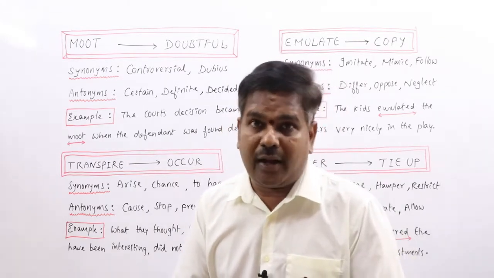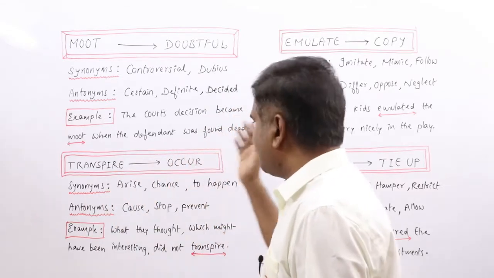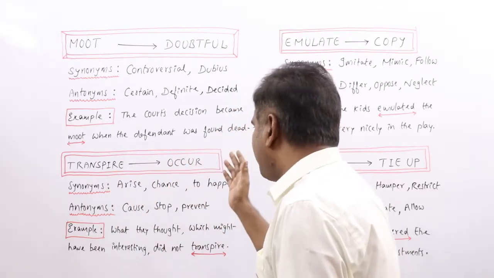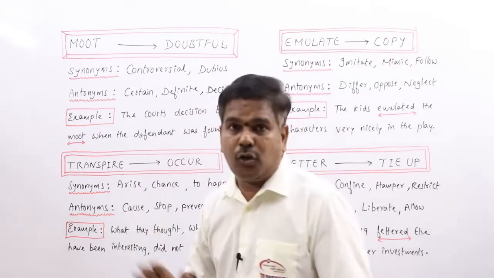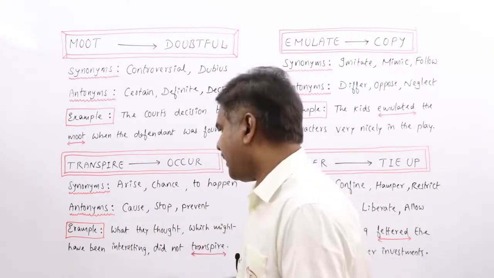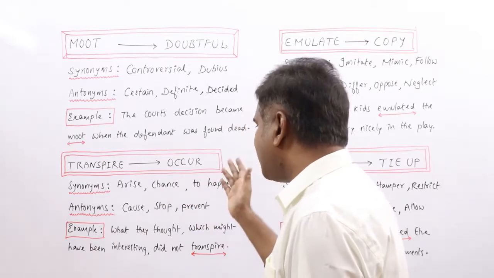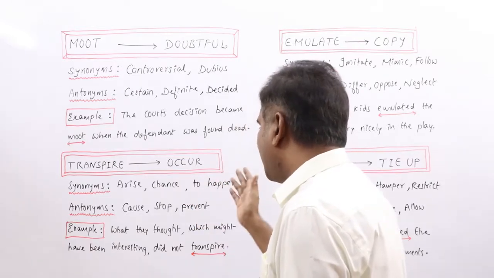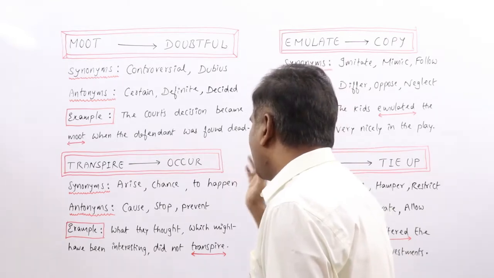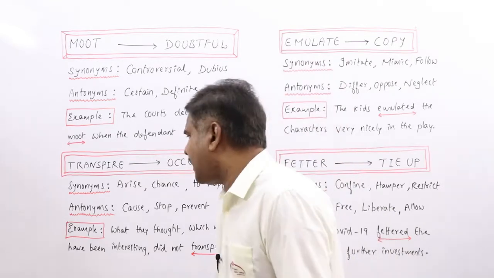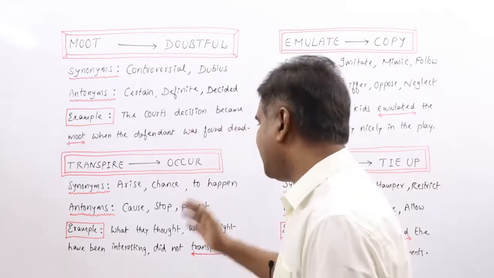So even some more synonyms can be added: vaporize, evaporate. Antonyms: cause, stop, prevent, fail, recede, invalidate, disallow, keep down. All these words can be related to antonyms.